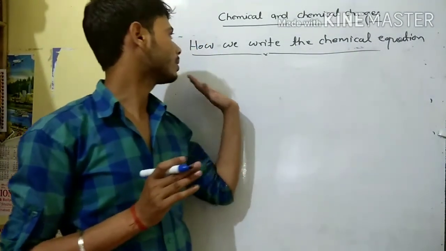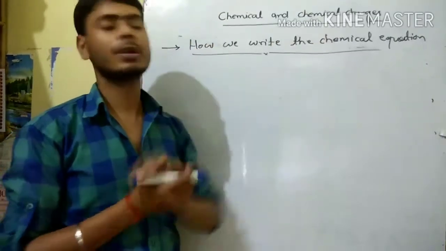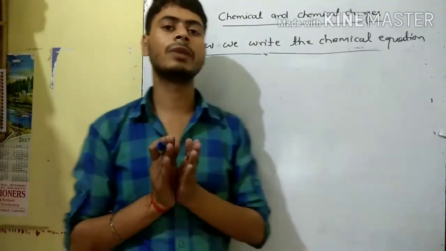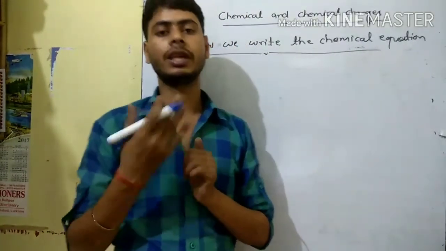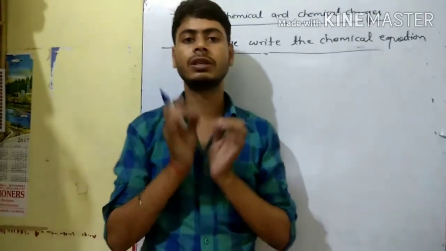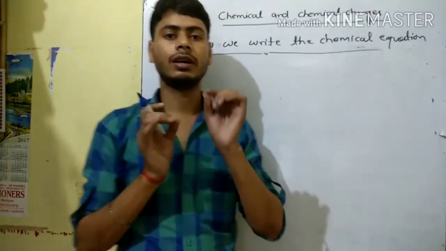So for writing the chemical equation, the symbol of the element or the molecules or compound is used. First of all, to write the chemical equation we use the plus sign in